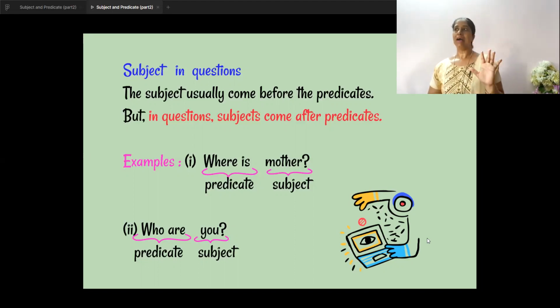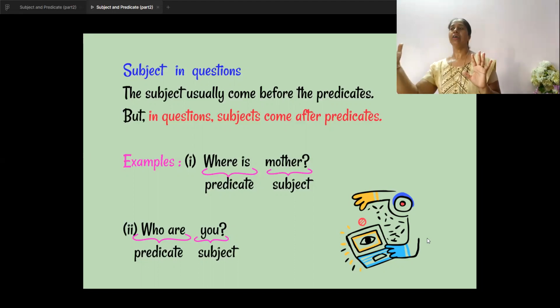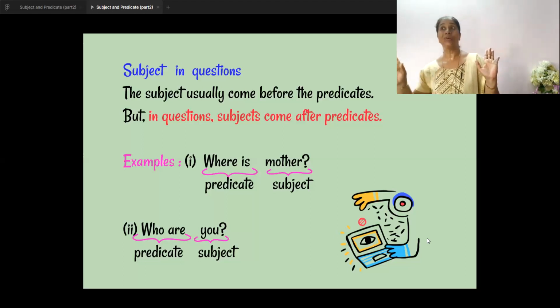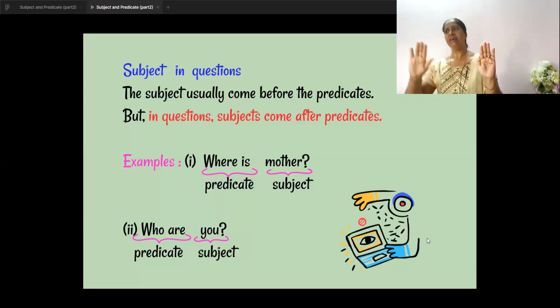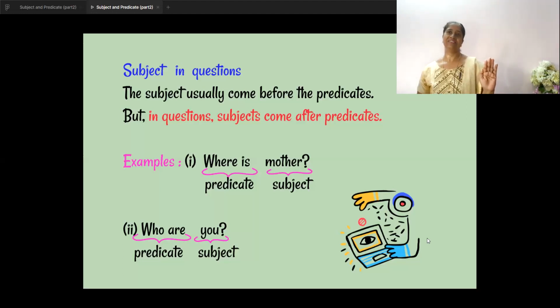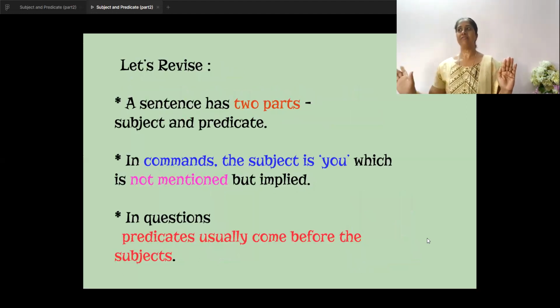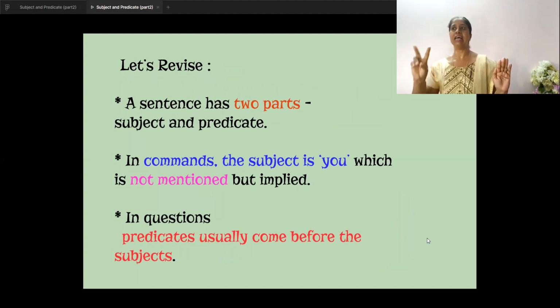So, in command, even if it is not written in the sentence, you are giving a command, come here, go there. You have to understand there is only a predicate in the sentence, but the subject will be you, even if it is not written. And in question sentence, usually first comes the predicate and then the subject. Clear, students? So let's revise. A sentence has two parts, subject and predicate.